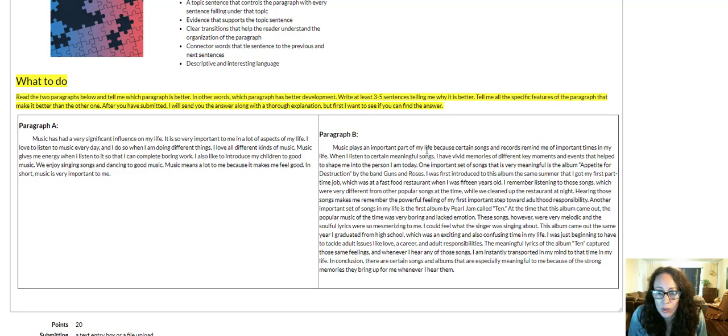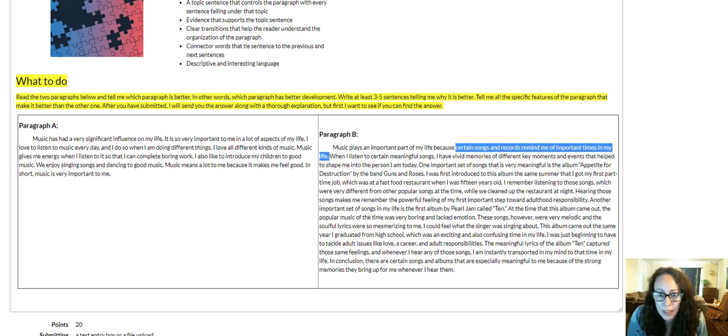But here, when you say certain songs and records remind me of important times in my life, now if I'm trying to write this paragraph, I have a much better way of doing that. I really can focus in on these specific times. So if it's more specific, it's easier to write about.